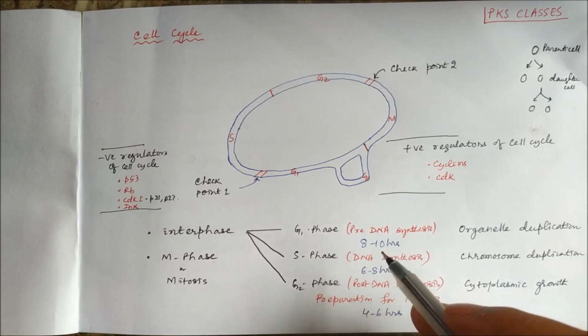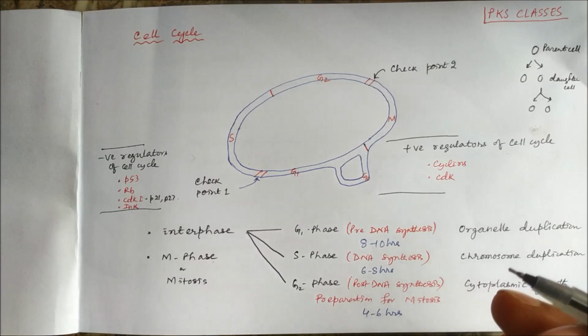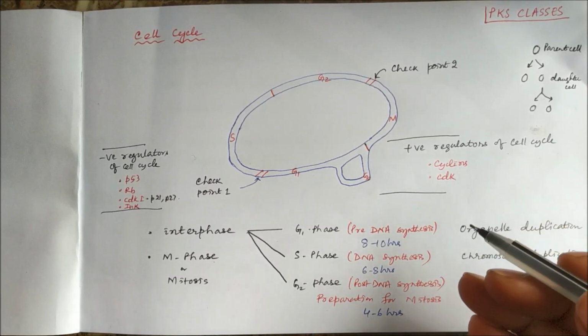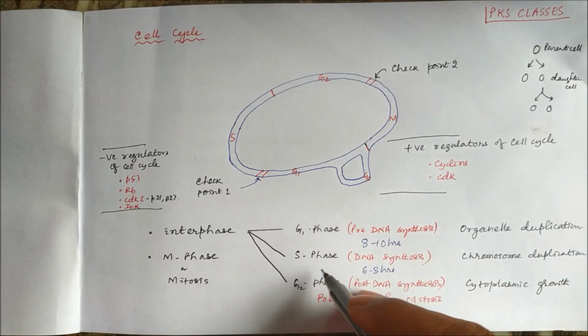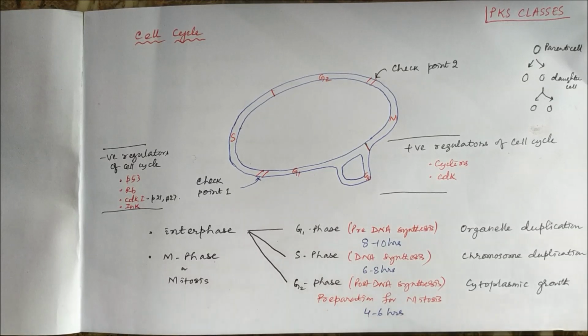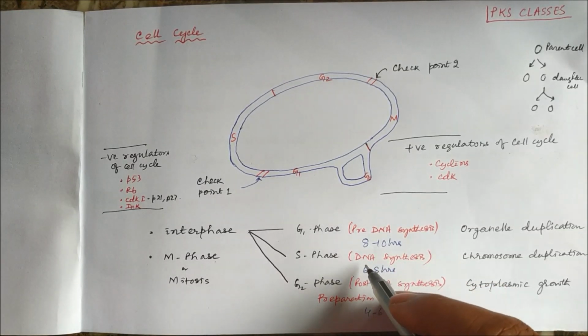However, it can be days or weeks or even years also. But mostly it is 8 to 10 hours, S phase is 6 to 8 hours, G2 phase is 4 to 6 hours. S stands for synthesis of DNA.